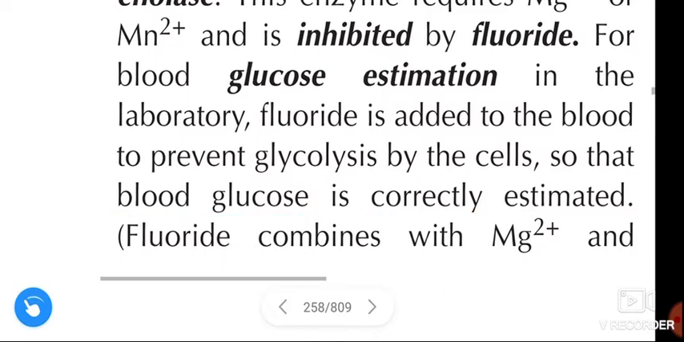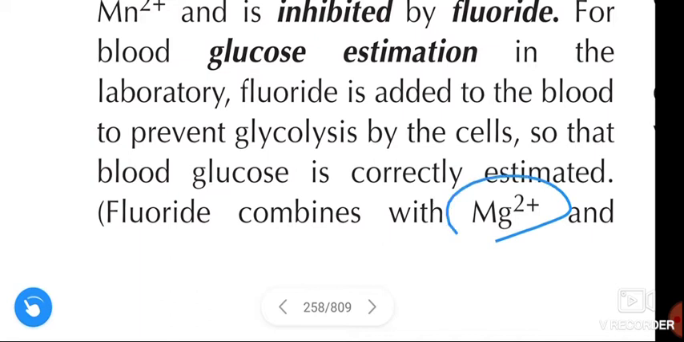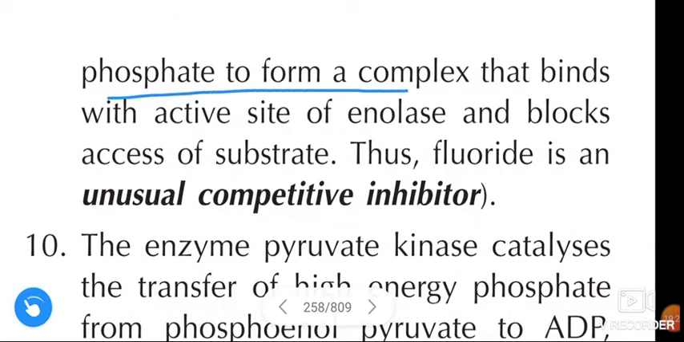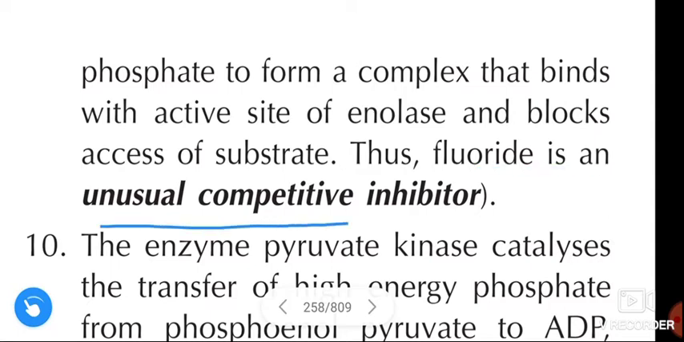Fluoride combines with magnesium and phosphate to form a complex that binds with active sites of enolase and blocks access of substrate. Thus, fluoride is an unusual competitive inhibitor.